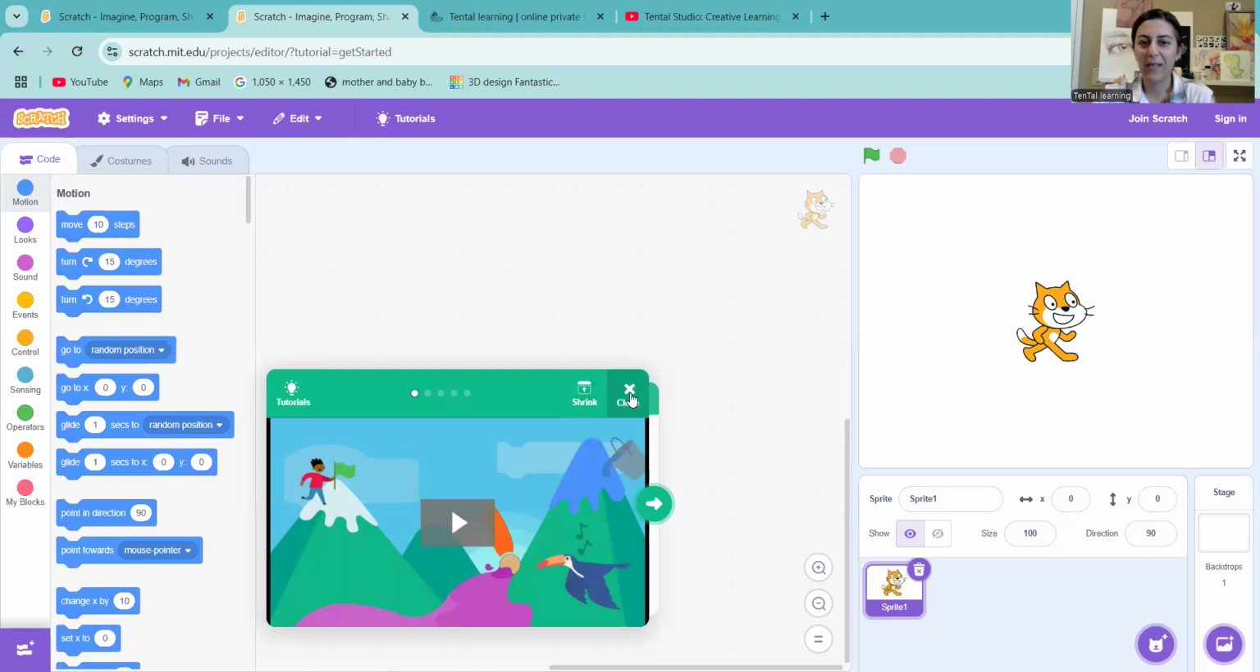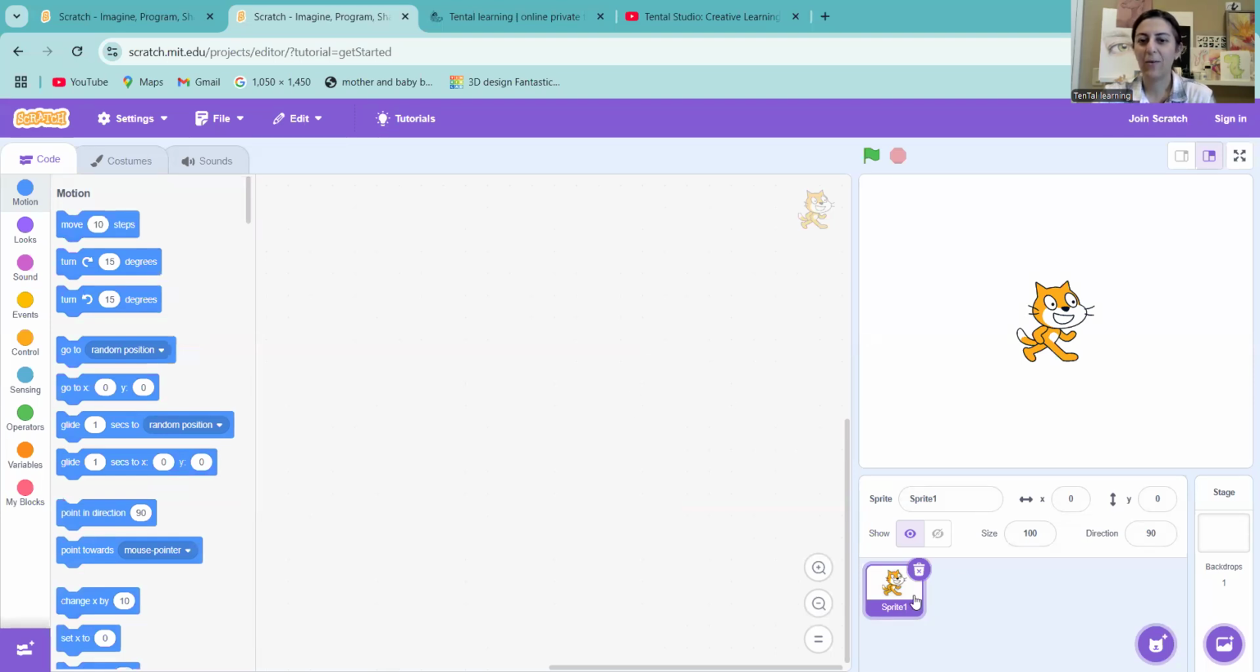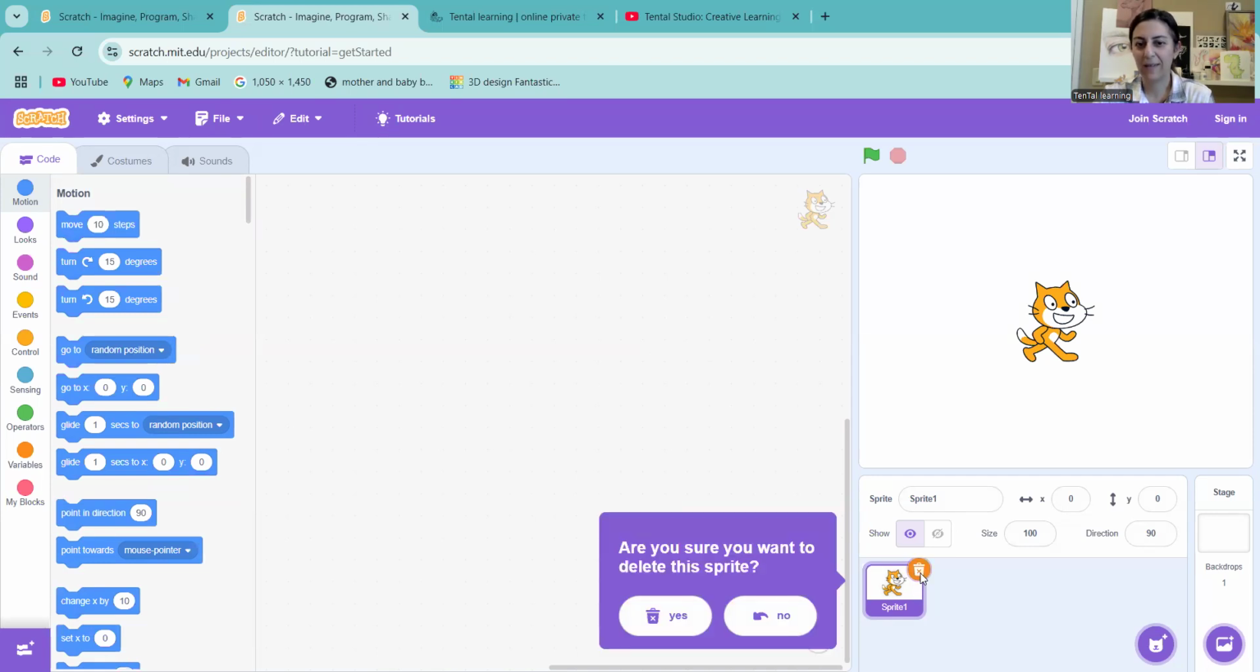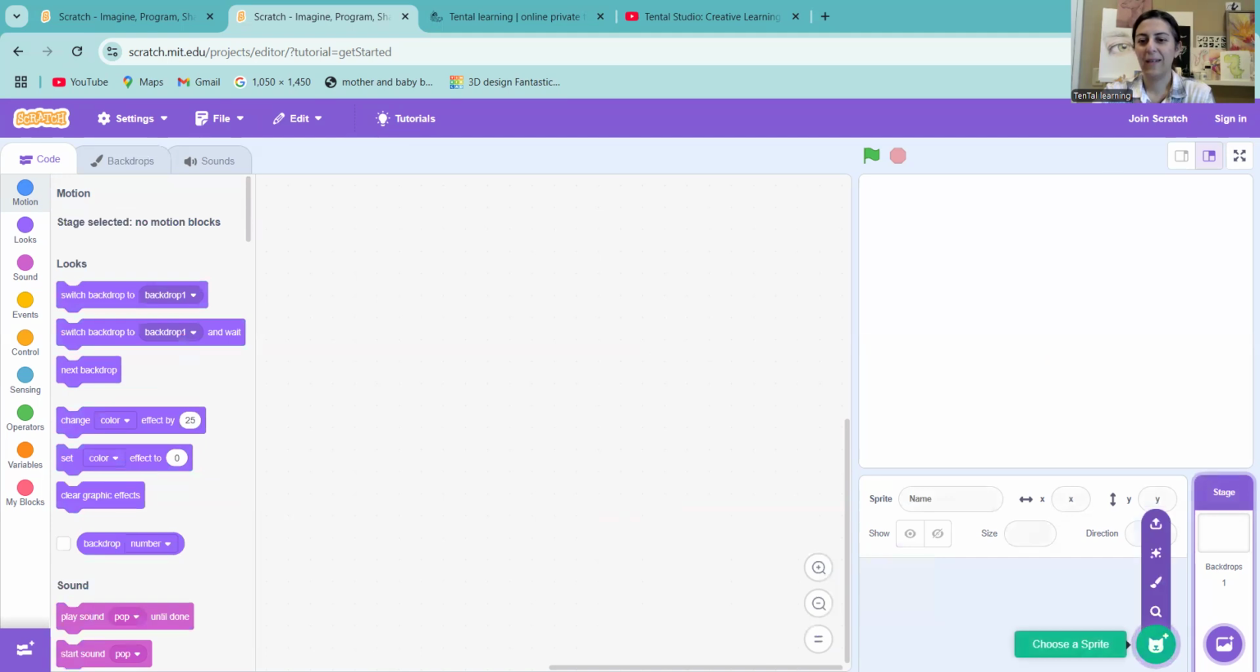We want to close this, and also we want to delete this. Click X, like the trash can. Yes. And then we want to go to the cat head and up here where we have paint.